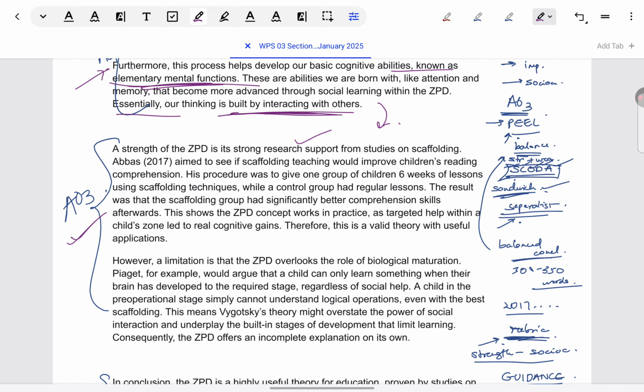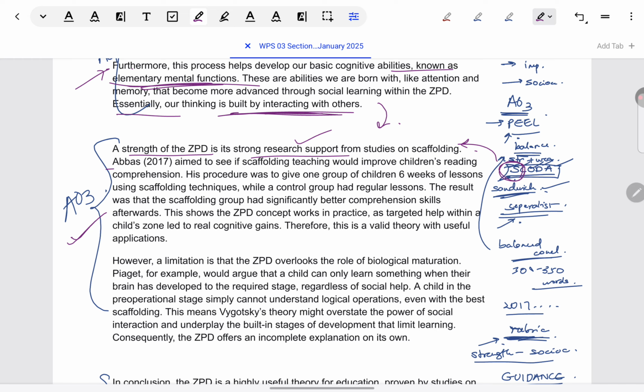Now, coming to the evaluation part. A strength of ZPD is research support. So if I go by SCODA, supporting evidence that I have learned, I can give. Especially the textbook is so brilliant for IL. It's taken years to come out, but it's so amazing. You must have seen so many research support points. Any one of them, any one research.